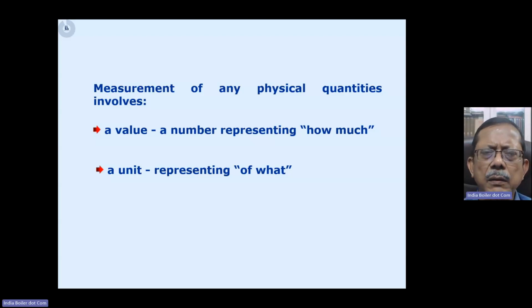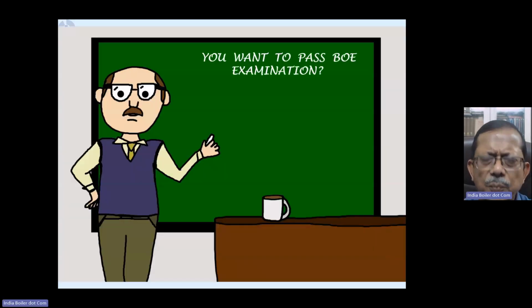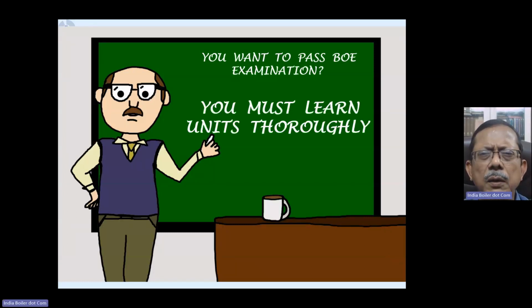In fact, what I suggest is, if I want to say in one word, if you want to pass the BOE examination, you have to be very thorough about the units, right?